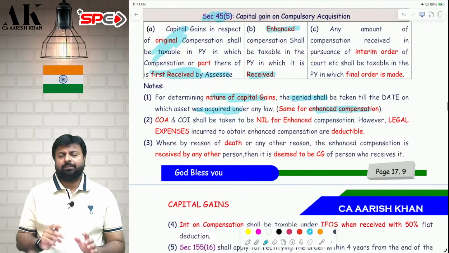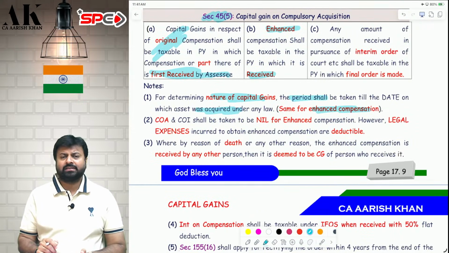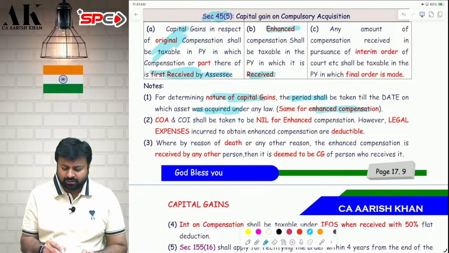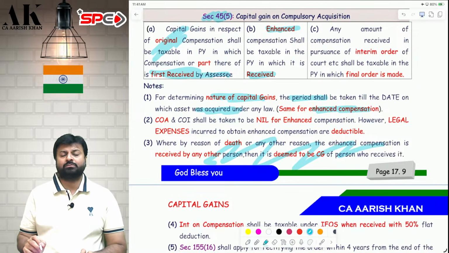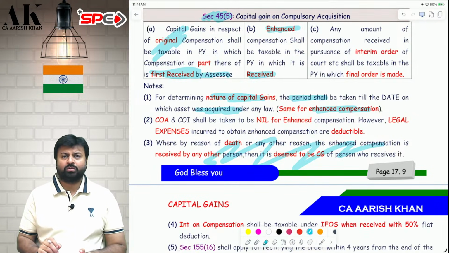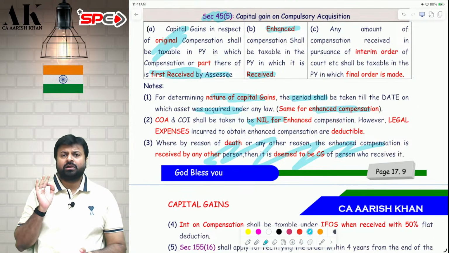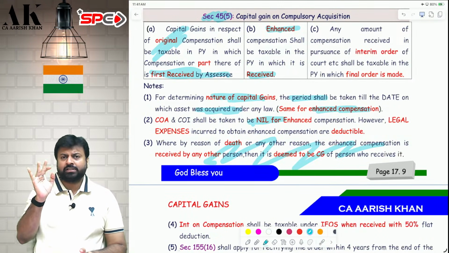Then, suppose while fighting the case the assessee dies, and it is fought by the legal heir of the assessee. In the hands of the legal heir also it is subject to tax, it is not subject to exemption. The legal heir will also have to pay the tax, there is no exemption over here. Sir, what is the cost of acquisition of enhanced compensation? Nil. Generally the cost of acquisition of enhanced compensation is 0.